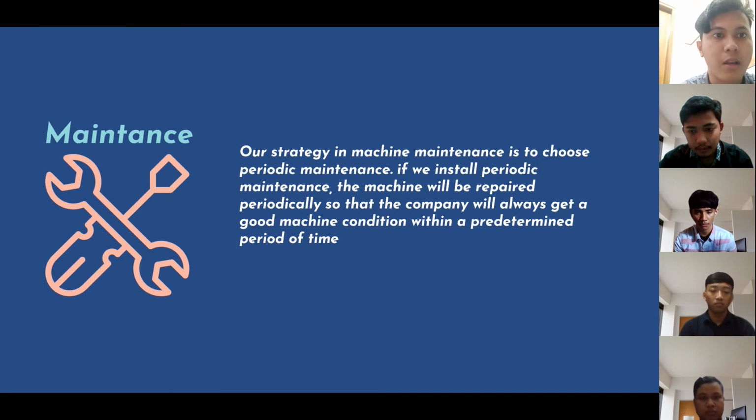Maintenance. Our strategy in machine maintenance is to choose periodic maintenance. If we install periodic maintenance, the machine will be repaired periodically so that the company will always get a good machine condition. We hit within a predetermined period of time.